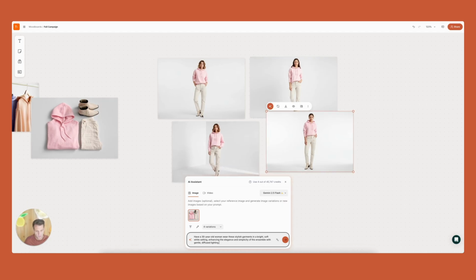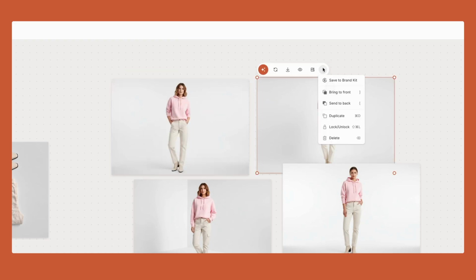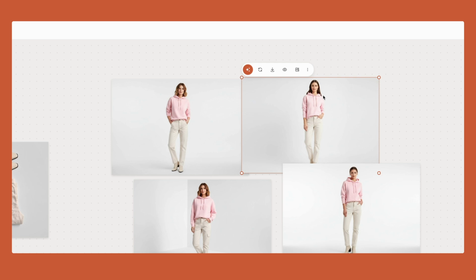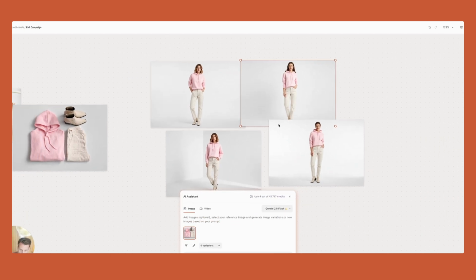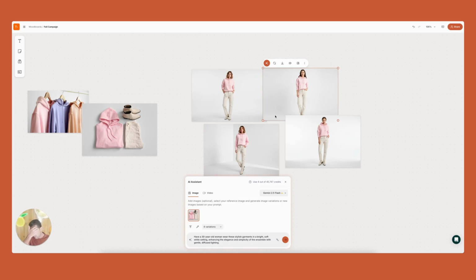So what I can do from here is take these assets, save them, and if I use save to brand kit, it's going to be saved to my brand kit. And so when I go to the editor, I'll be able to create an ad from that. So you can use the mood board as a way for you to jam and create concepts, come with your team members in multiplayer and ideate on that and create all kinds of variations.